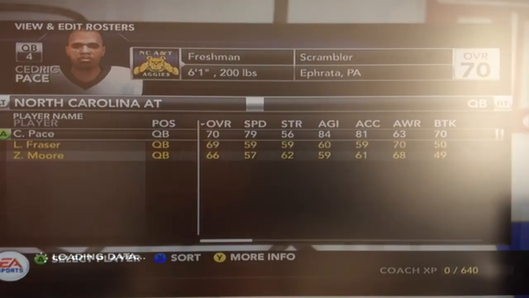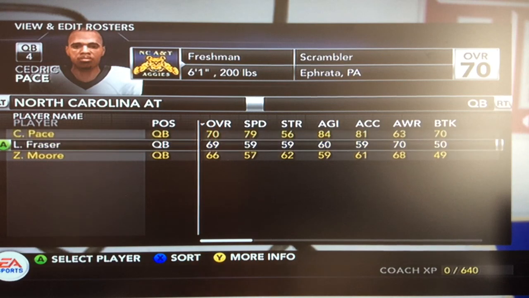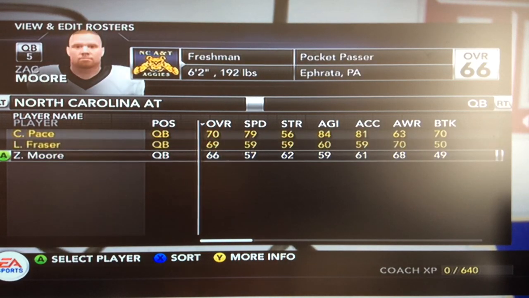So let's look at the quarterback. At quarterback, we certainly have potential, led by Cedric Pace from Prada, Pennsylvania. He's a scrambler, and he's a freshman. So he's probably going to be the day 1 starter. His backups are Luke Frazier, who is a redshirt sophomore, and Zach Moore.